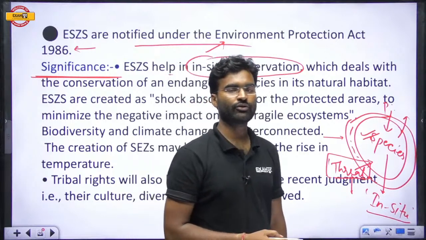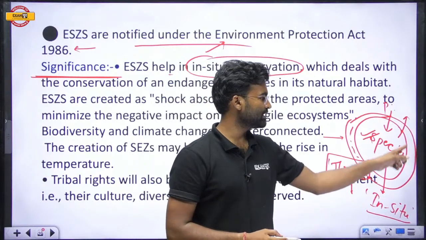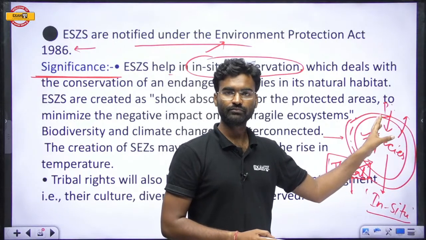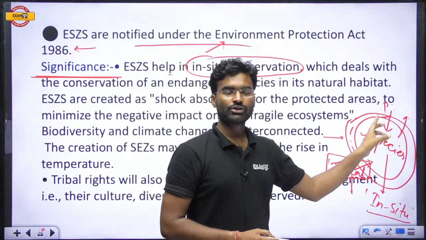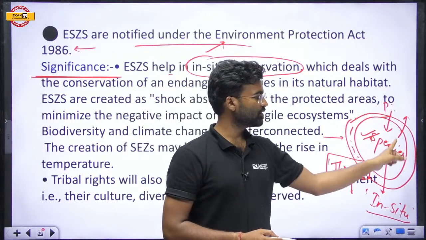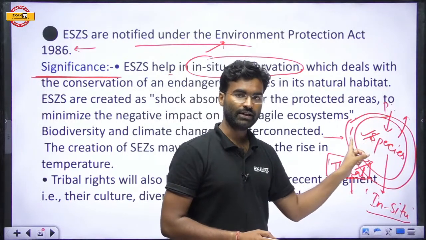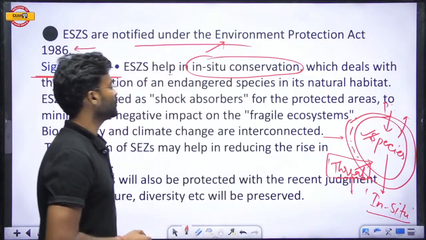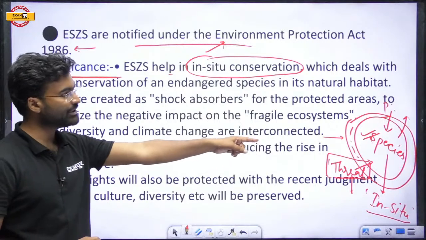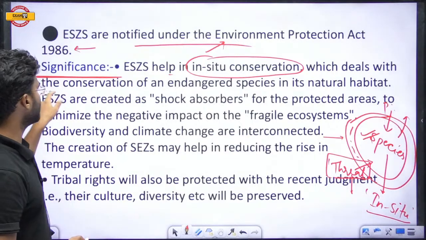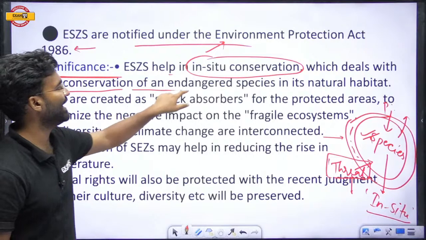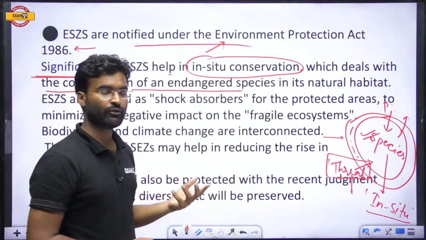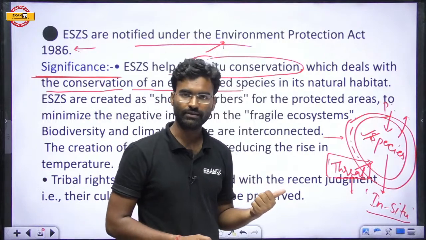Then this particular region would be safe, and the protection of the species found in this region will continue. So for the purpose of in situ conservation, we declare the eco-sensitive zone. It will help in in situ conservation, which deals with the conservation of endangered species in the natural habitat. So do you understand what in situ conservation is?